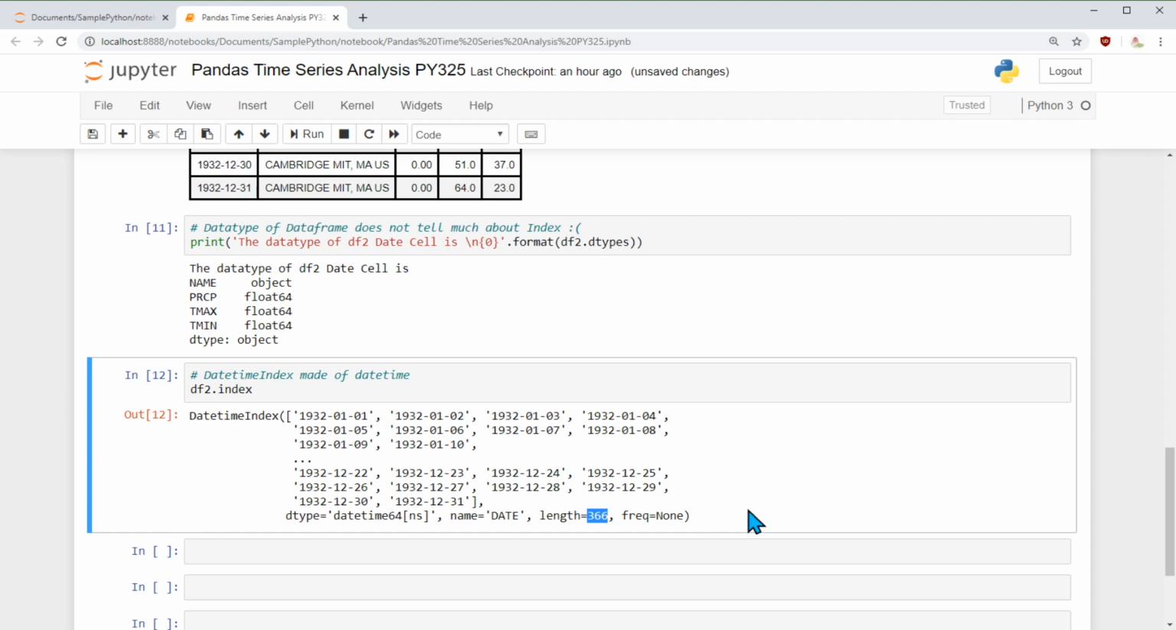And there are 366 days, and I think maybe it's a leap year. And it shows that the name of the column is date and timestamp, and the type of the whole thing is DatetimeIndex.